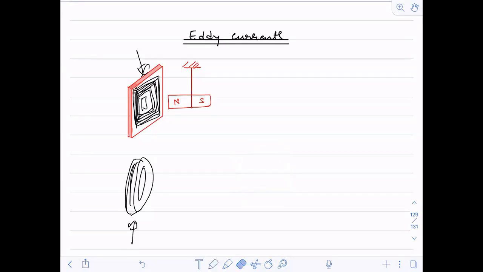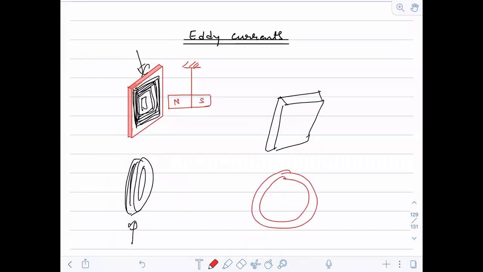Now, what is the situation over here? If we have a metal sheet, this current would follow any path which is least resistive for it. Try to understand this concept over here. See, there is not a particular path in the sheet as it is for this coil. In this coil, you have a forced path for the induced current to flow. Yes or no? For this coil, you have a definite path in which the current will flow. But in this case, it is not there.